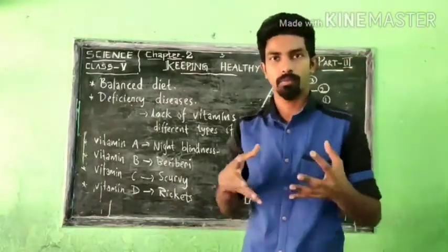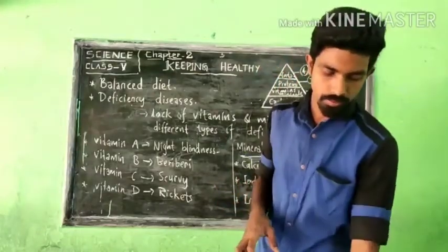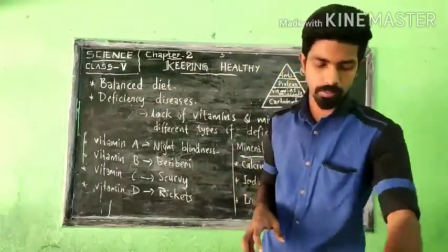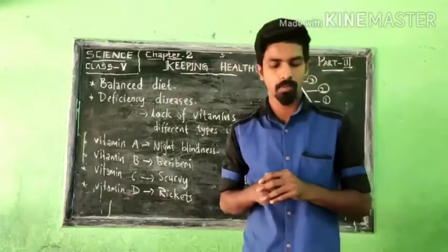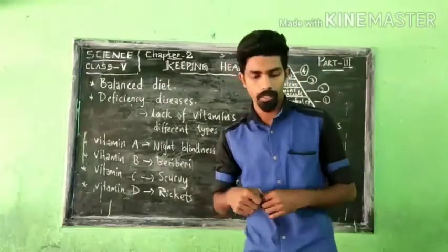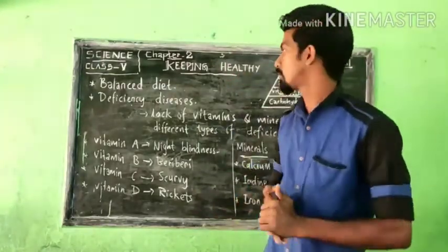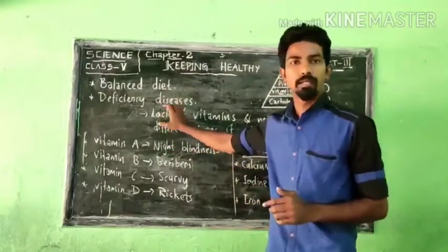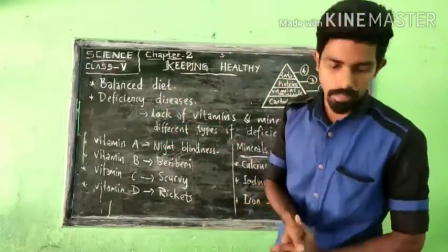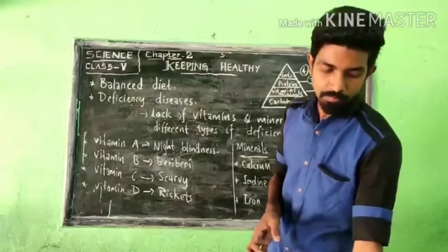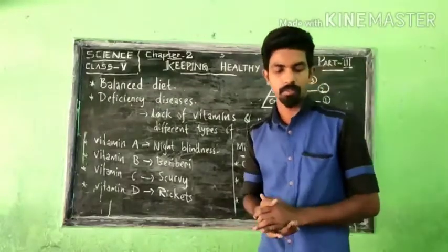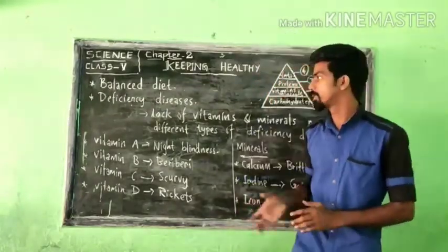We may fall sick or we may get different types of diseases. Okay, so next one is a definition. Please underline that. An insufficient supply of vitamins and minerals in our body causes certain diseases. That is deficiency diseases. Please underline and please study that one. That definition is important. Then the table below lists some different types of deficiency diseases.